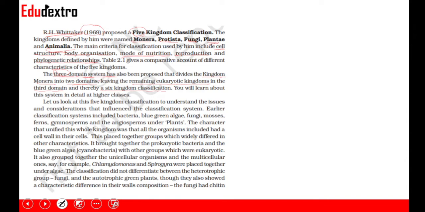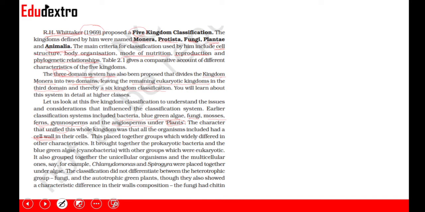Now let us look at this five kingdom classification to understand the issues and considerations that influence the classification system. Earlier, the classification system included bacteria, blue-green algae, fungi, mosses, ferns, gymnosperms, and the angiosperms under plants. So all these organisms came under plants. Why did they come under plants? The character that unified this whole kingdom was that all these organisms had a cell wall in their cells. So all these organisms had cell walls, therefore they came under Plantae.